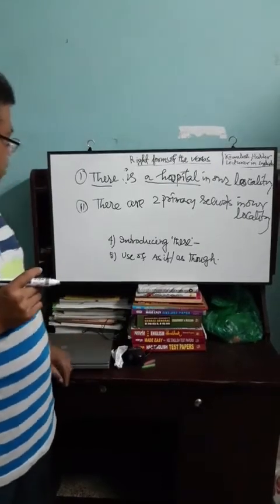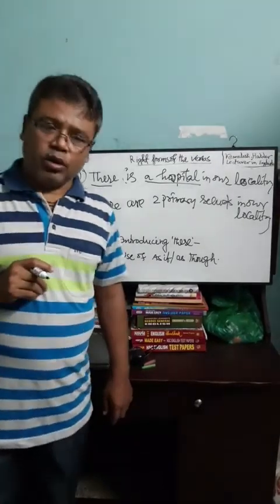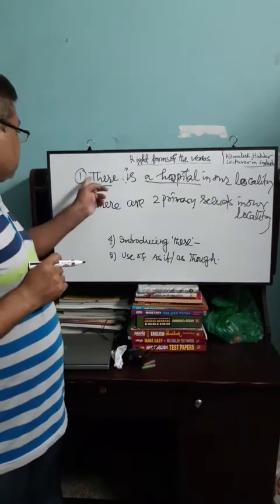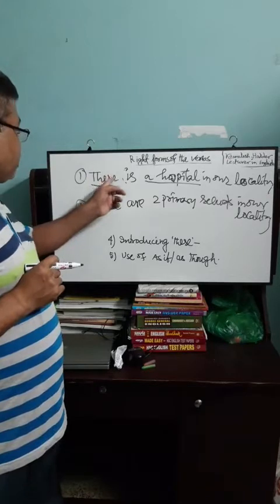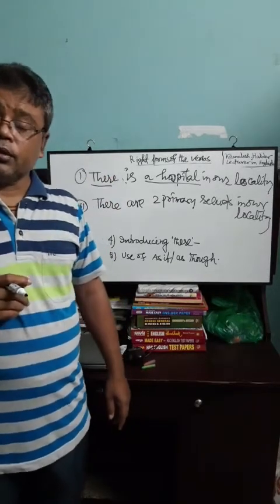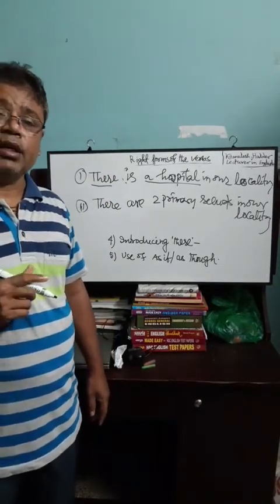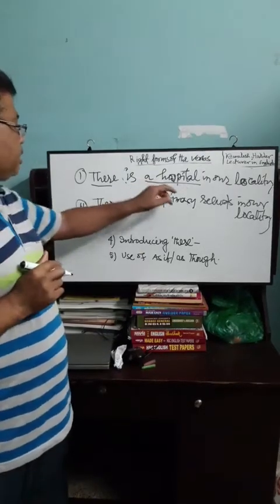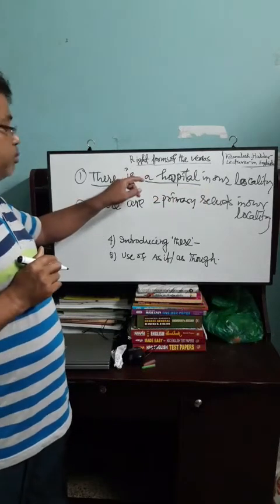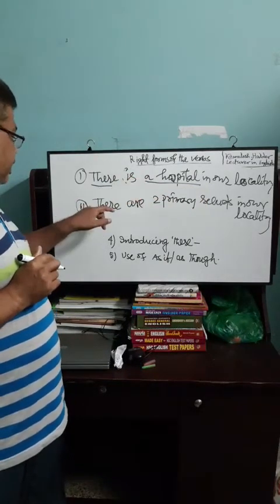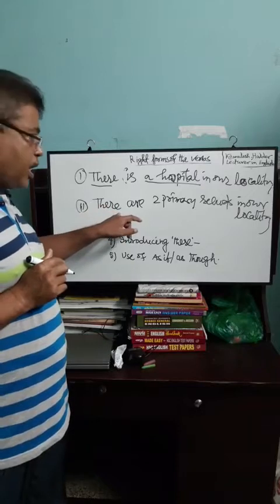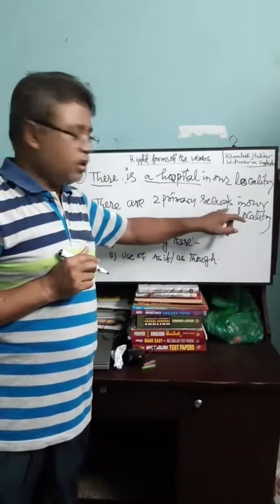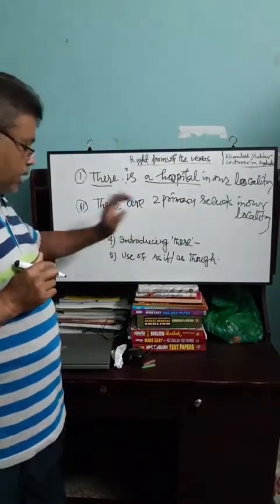In this rule, we know the difference between this there and this there. If the sentence begins with there, and if there is a singular noun, the verb will be singular. If the sentence begins with there, and after there is a plural noun, the verb will be plural.